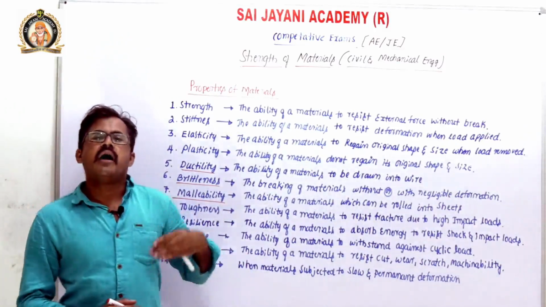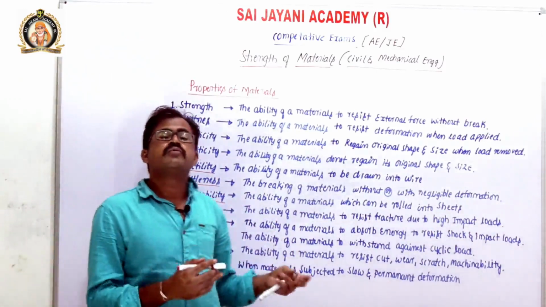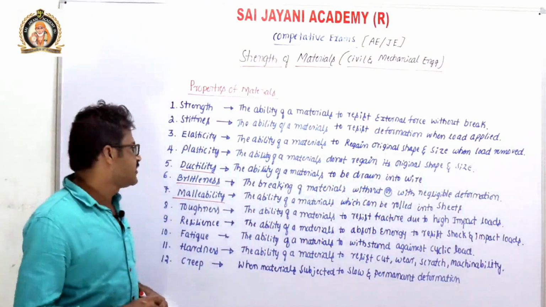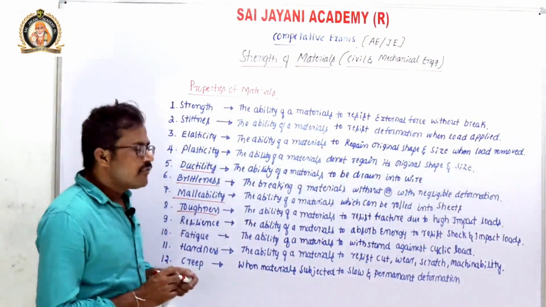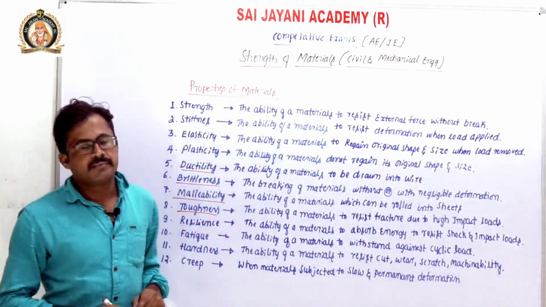Again, aluminum and copper are the materials with good malleability properties, which can easily be drawn into sheets. Next, toughness. So what is toughness? The toughness of a material can be defined in various forms.